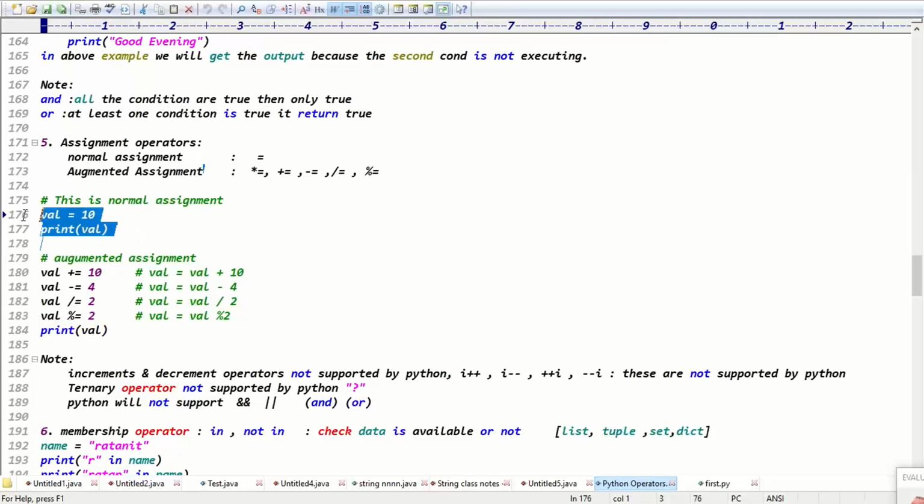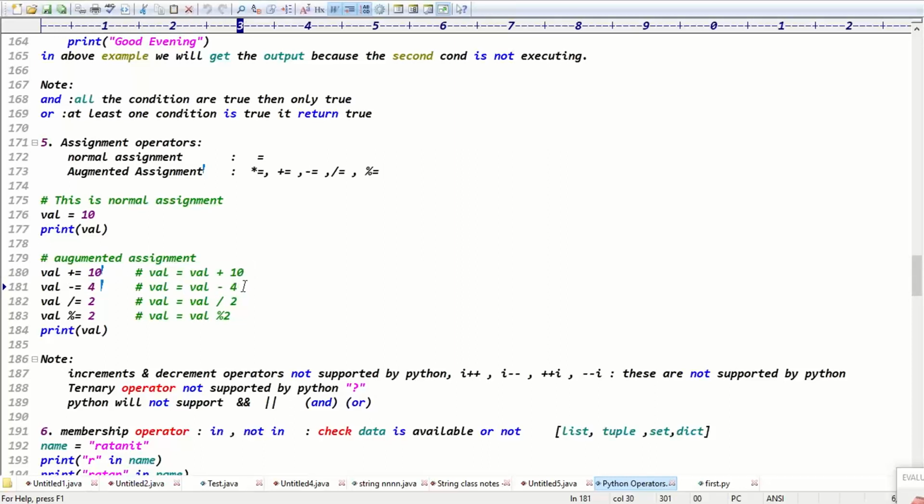When I'm printing the value, this is basically normal assignment. What does augmented assignment mean? See guys, val += 10 is nothing but val = val + 10, right? Exactly. Val -= 4 is val = val - 4, right?